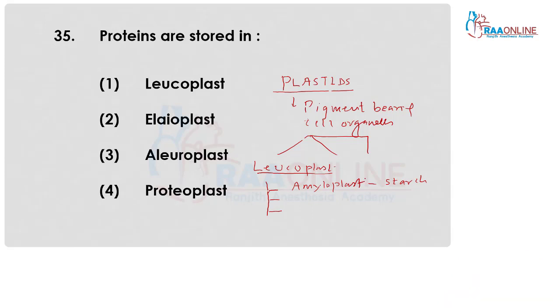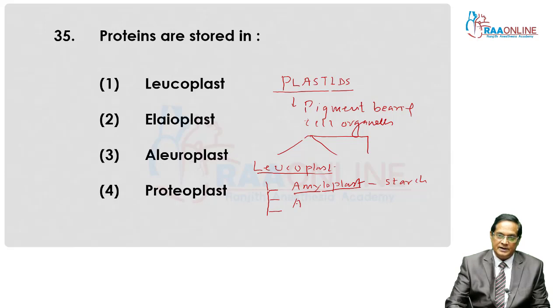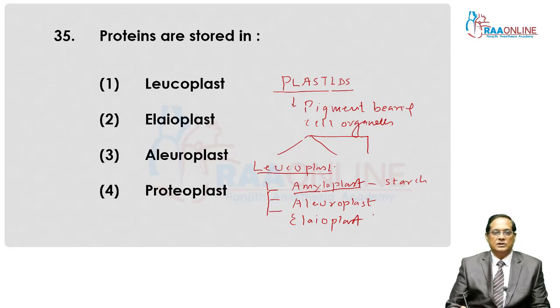Those leucoplasts which store starch are amyloplasts. Starch is stored in amyloplast, and amyloplasts are a type of leucoplast. Second is aleuroplast. In this structure, proteins are stored. Third is elaioplast, in which fats and oils are stored.